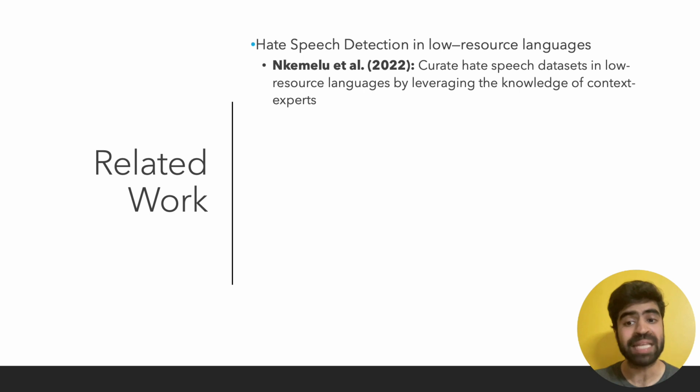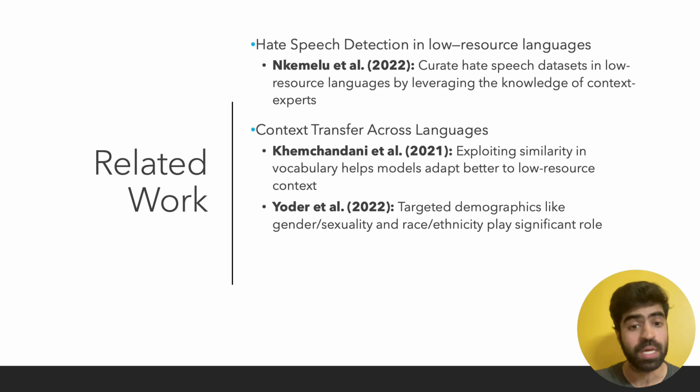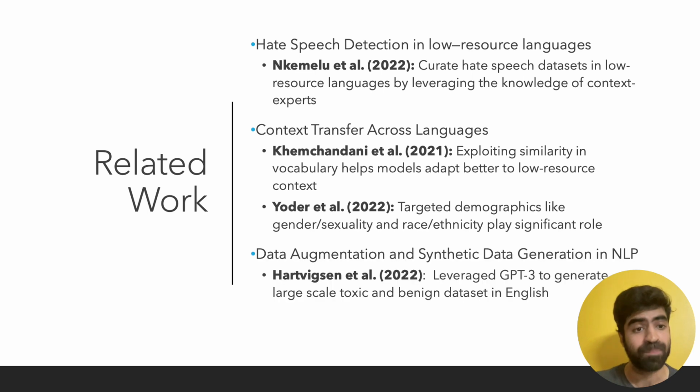The first being that of hate speech detection in low-resource languages, where researchers have curated hate speech datasets in low-resource languages by leveraging the knowledge of context experts. The second field looks at transferring context across languages, and researchers have exploited similarities in the low and high-resource languages. Moreover, researchers have highlighted the importance of targeted demographics like gender and race in hate speech datasets.